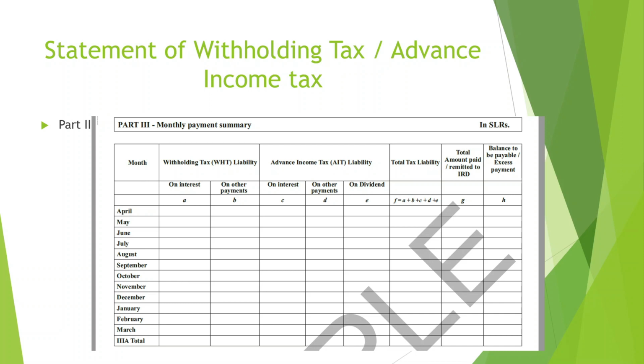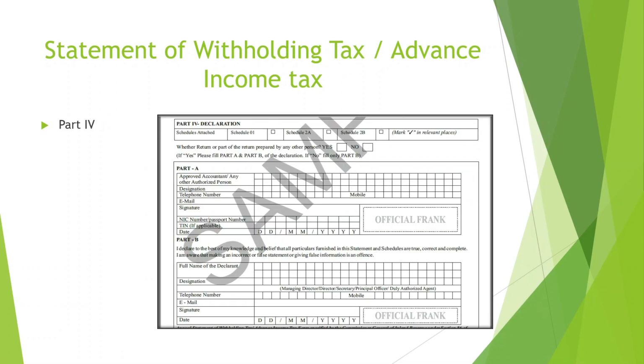In part 3, in columns A and B, details should be contained of the payments which are declared in part 1 of this return, and columns C, D, E should have the payment details which are mentioned in part 2 of this statement.